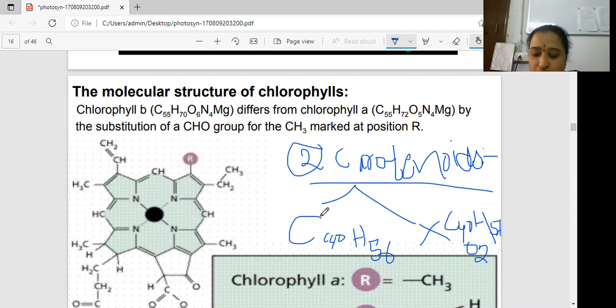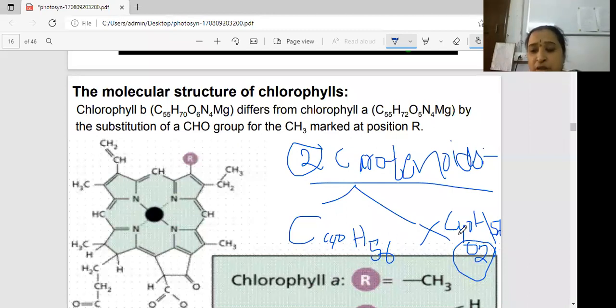Next, xanthophylls. Xanthophylls are always yellow, found in yellow flowers and yellow fruits. The difference between carotene and xanthophyll: the formula is similar, but in xanthophyll you can observe oxygenated hydrocarbons.